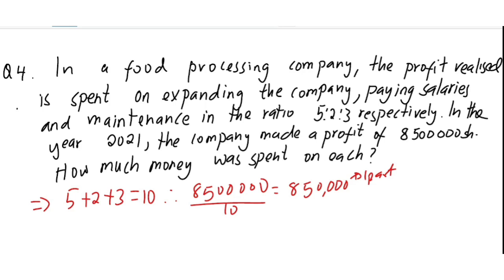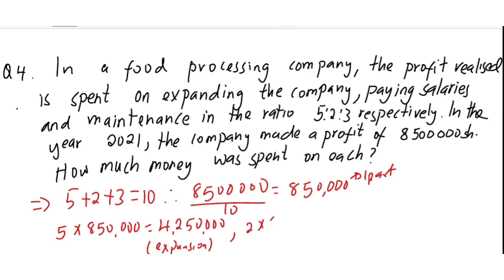So let's search for the 5. You take 5 times 850,000, and let's see how much it gives you. 5 times 850,000 gives you 4,250,000. So that's for expanding the company. Let me just write it here: expansion.